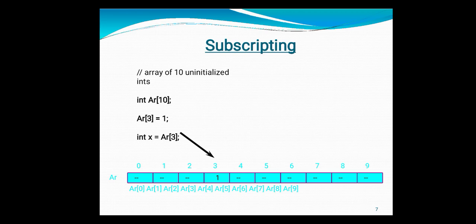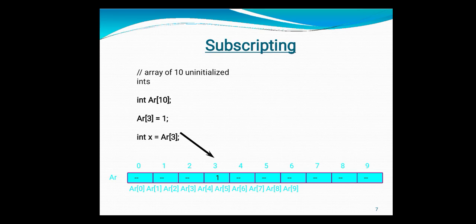Now here I am again showing you, if I want to initialize some index of my array with some default value. Suppose I want to store the fourth value inside my array as 1, as I have shown here. In which index number can I store it? Obviously at the third index.